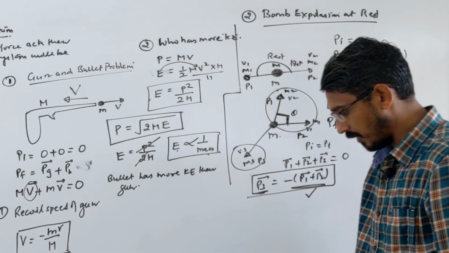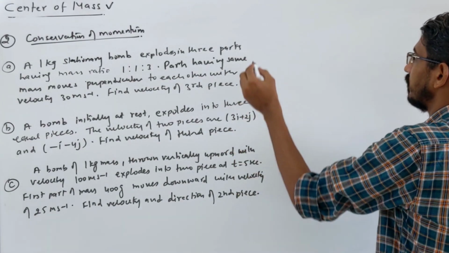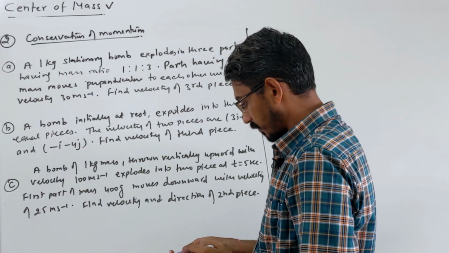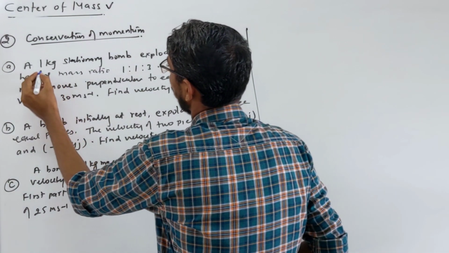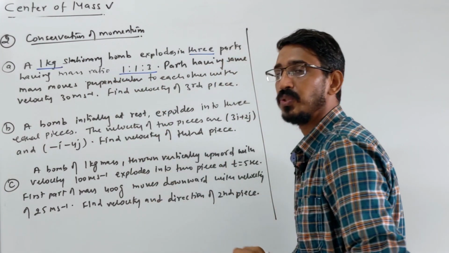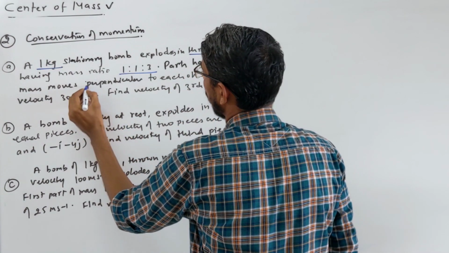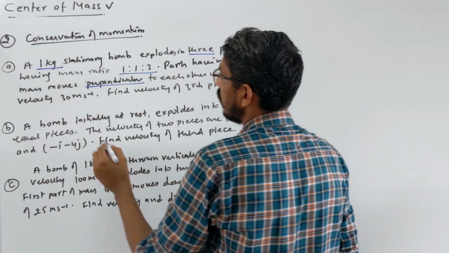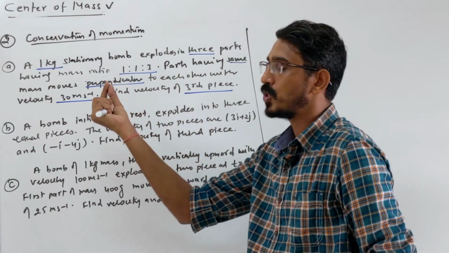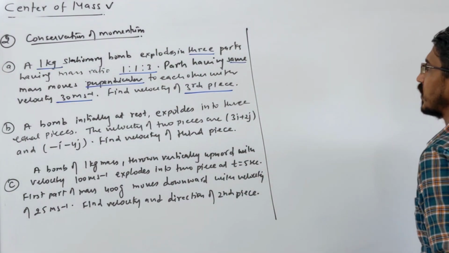We will now do a numerical on this, how they ask. Let's see this example based on the explosion of bombs. Look at the first problem. A 1 kg bomb which is stationary explodes into 3 pieces of mass ratio 1:1:3. The parts having the same mass move perpendicular to each other with a velocity of 30 meter per second. Find the velocity of the third piece. This type of question was asked 3 times in our NEET exam, a very, very important pattern. So let's solve this problem.